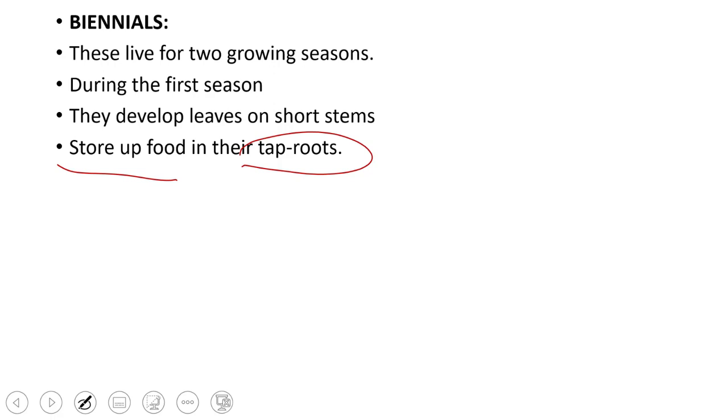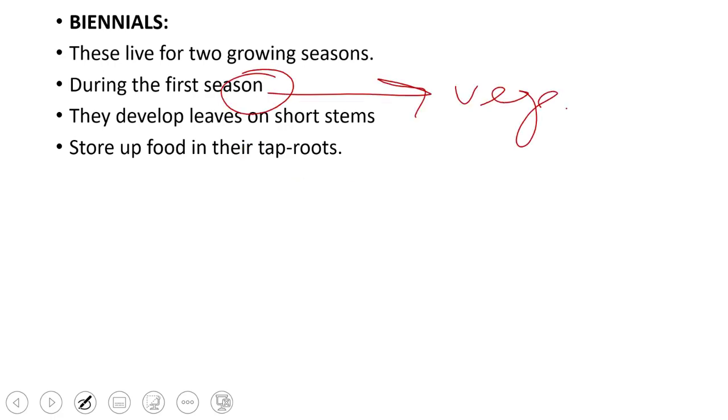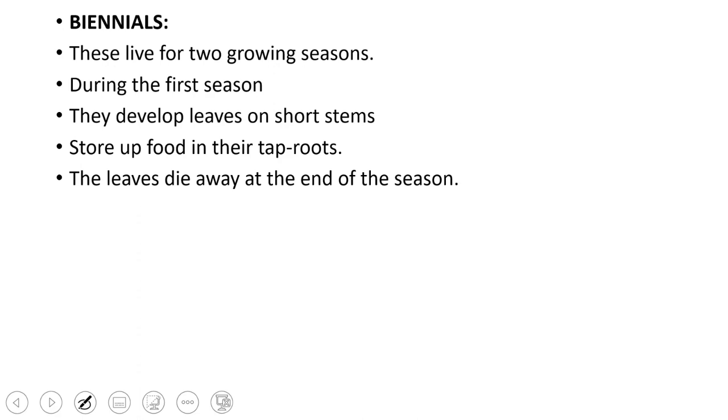So in the very first season, the plant mostly remains vegetative. That is, it does not produce any flowers or seeds, no sexual reproduction, and it simply remains vegetative. And at the end of the season, the food is stored in the roots, which become thick and fleshy tuberous taproots. And the aerial part of the plant dies away at the end of the season. For example, if the plants were grown during winter or during autumn, whatever the season might be.